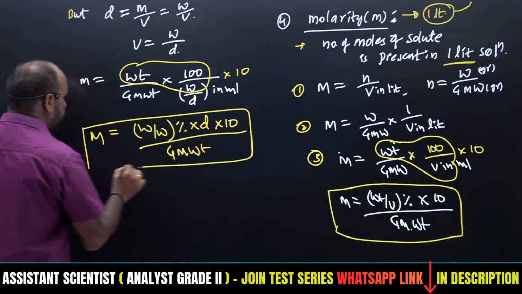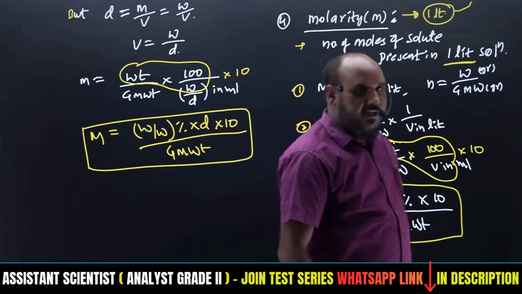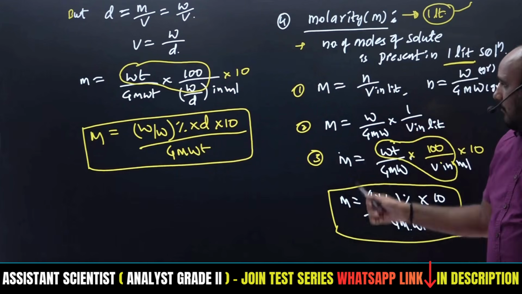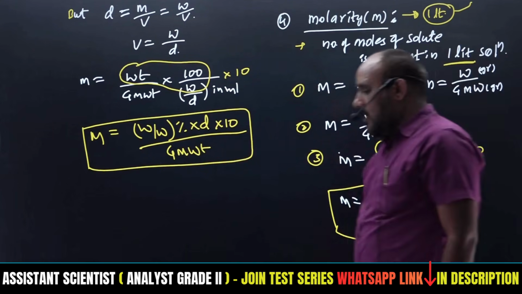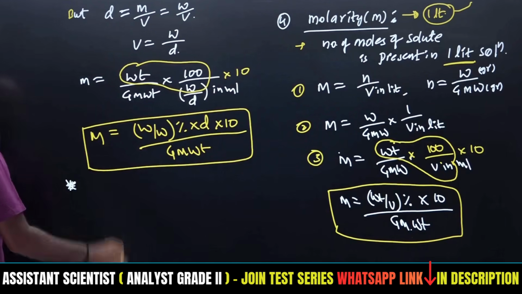If weight by weight is given, this is the formula we have to utilize. If weight by volume is given, this is the formula we have to utilize. So with the help of this, I am going to calculate the concentration of water. Every day we are using water.